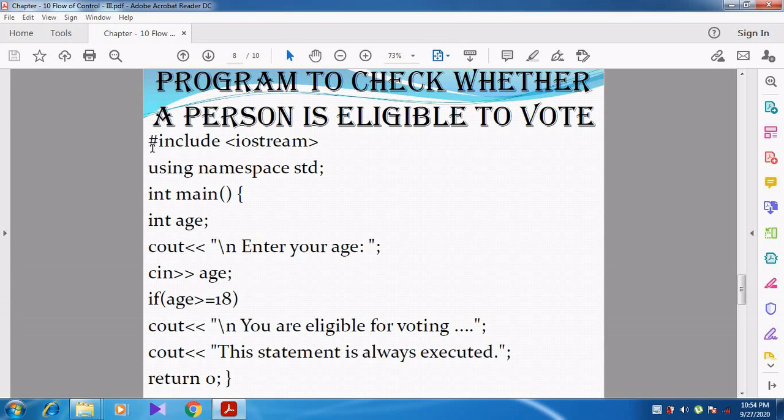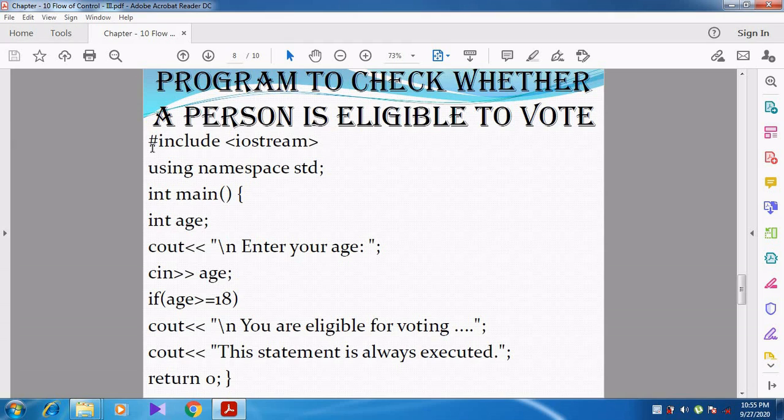Sir, my age is 17. Is it possible to vote? No. Sir, tomorrow my age is 18. Am I eligible for voting? Yes. Tomorrow your age is 18, so on that day itself you are eligible. For example, if tomorrow is the voting day and your age is 18 then, you are eligible to vote.